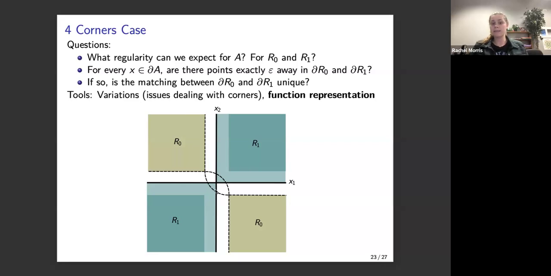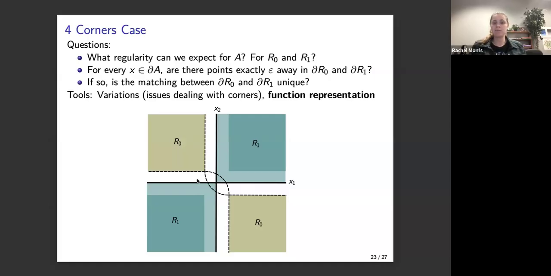And so some of the questions that we ask here are, again, not just what is the regularity for A, this light blue set, but what regularity can we expect for R0 and R1? Because notice R0 and R1 also have corners. We can also notice that there is what we call a matching between the boundary of R0 and R1 and the boundary of A, where there are points distance epsilon away, except again for those points right here that are near the singularity. That's where we're missing that. They're exactly points distance epsilon away.